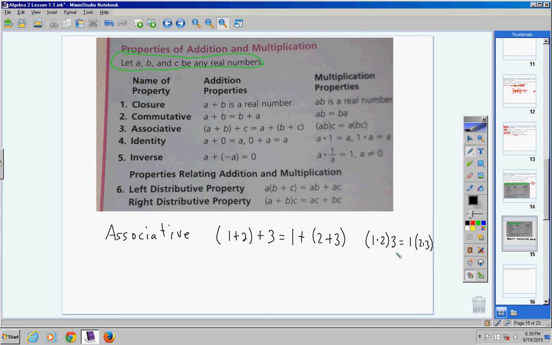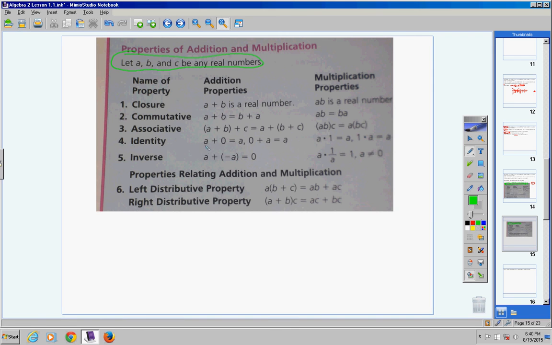Of course they're equal. Look, if you have three numbers being multiplied together, 1 times 2 times 3, it doesn't matter what order you multiply them in, okay? You could have 1 times 3 times 2. So this is called the associative property, okay? It's telling you can move the parentheses around in certain scenarios, okay? Now let's talk about the identity property, okay?